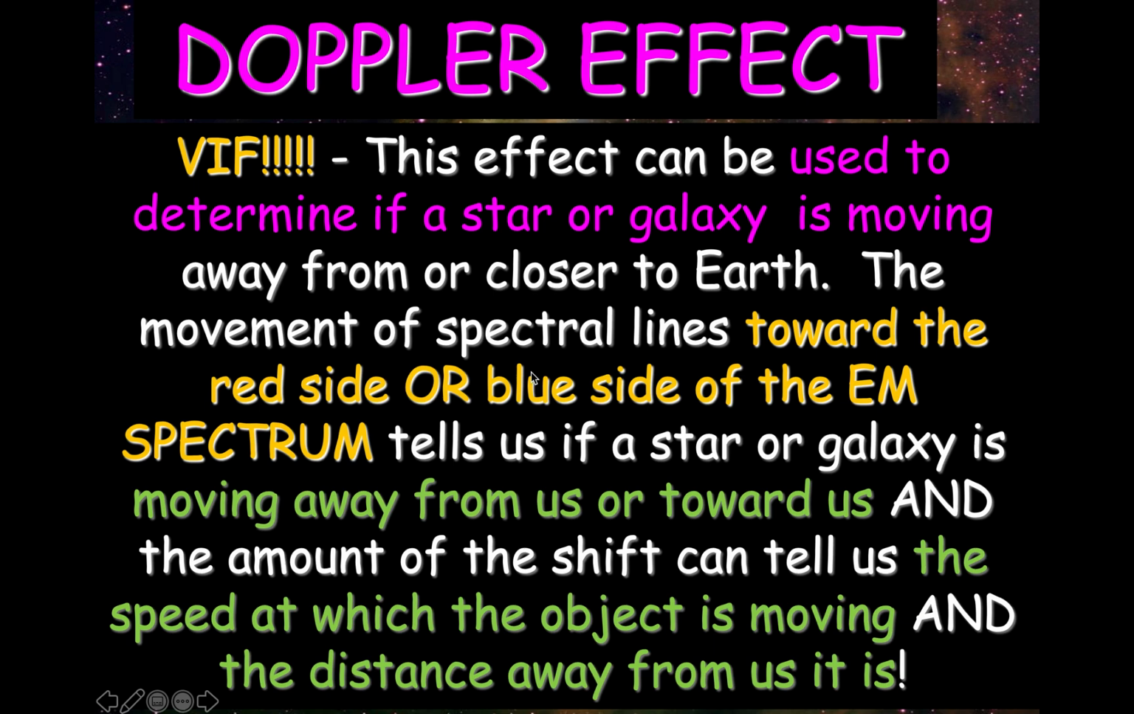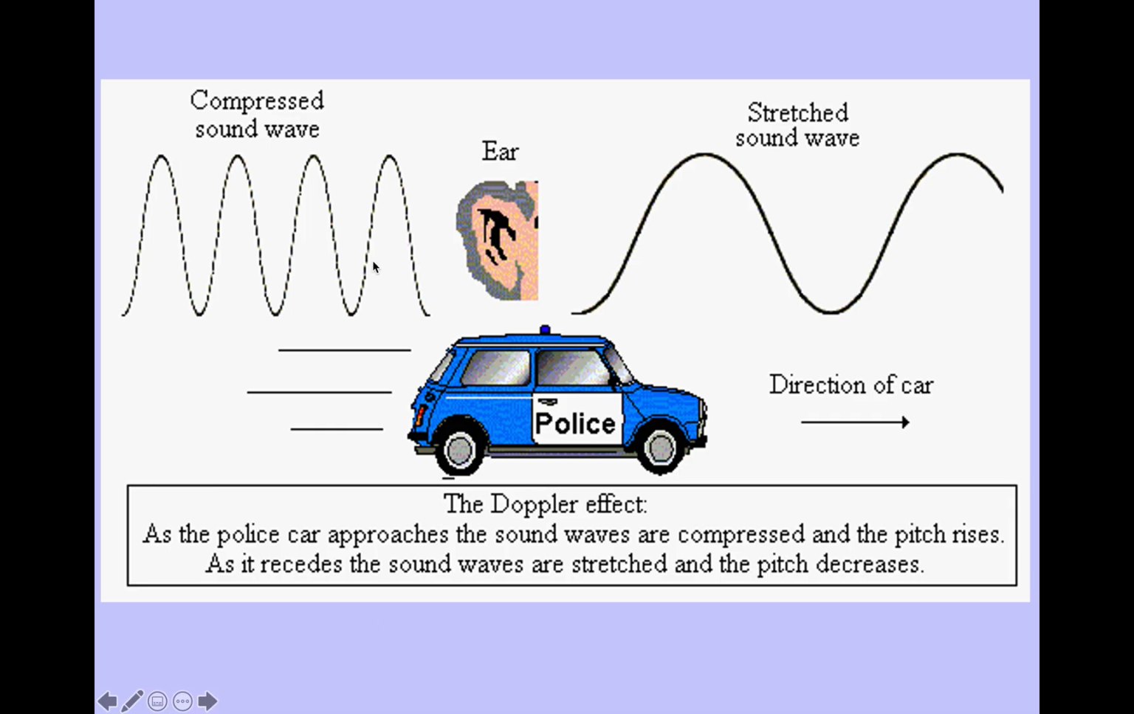These line patterns can shift depending upon if the star or galaxy is moving away from us or closer to Earth. All right? The movement of spectral lines toward the red side or blue side of the EM spectrum tells us 1, if a star or galaxy is moving away from us or towards us, 2, the speed at which they're moving, and 3, the distance they are away from us. Okay? So, the Doppler effect.